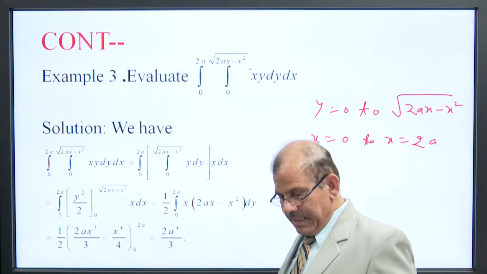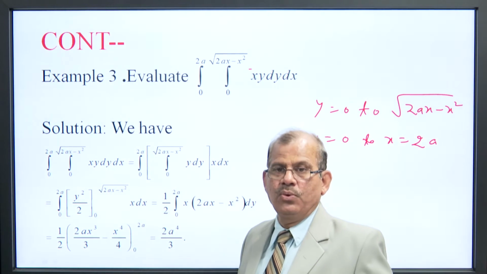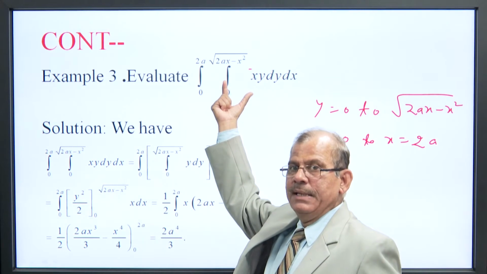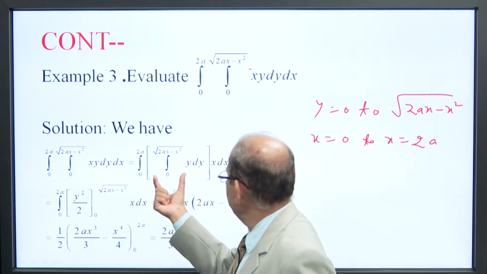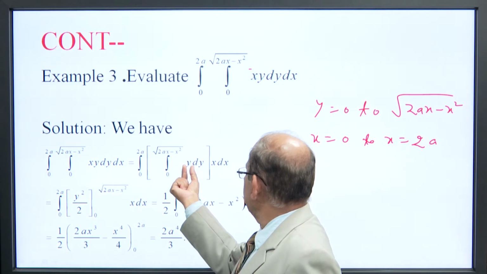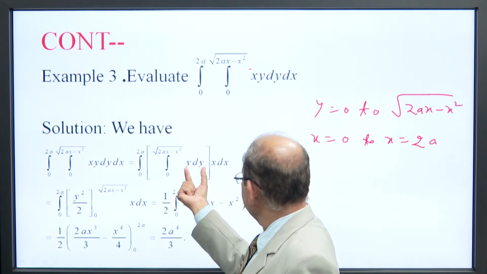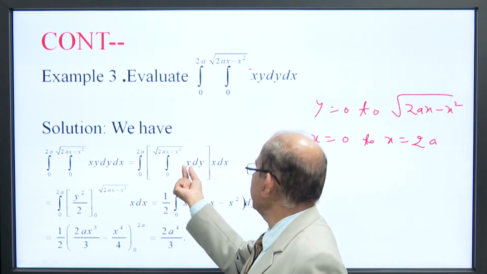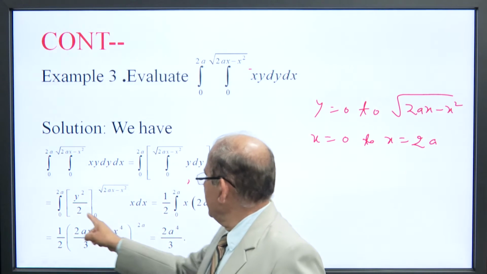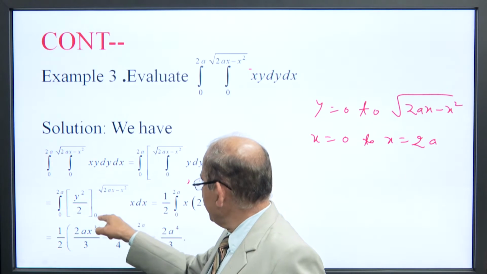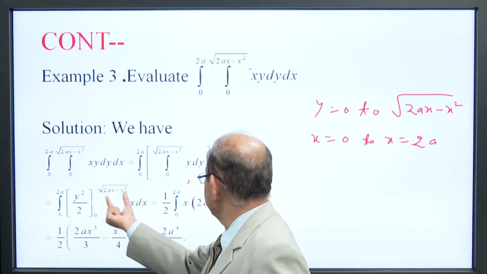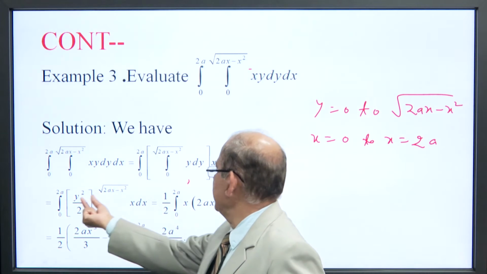First we have to integrate with respect to y, because y has the variable limit. Keeping x constant, if we integrate y dy, the integral of y is y square by 2. Taking the limits, the lower limit vanishes and the upper limit is 2ax minus x square, so we get (2ax minus x square) by 2.